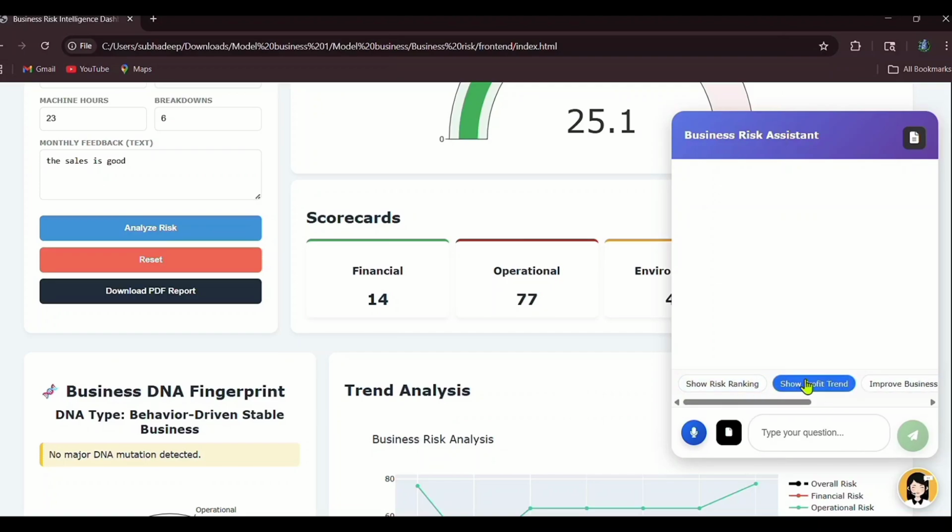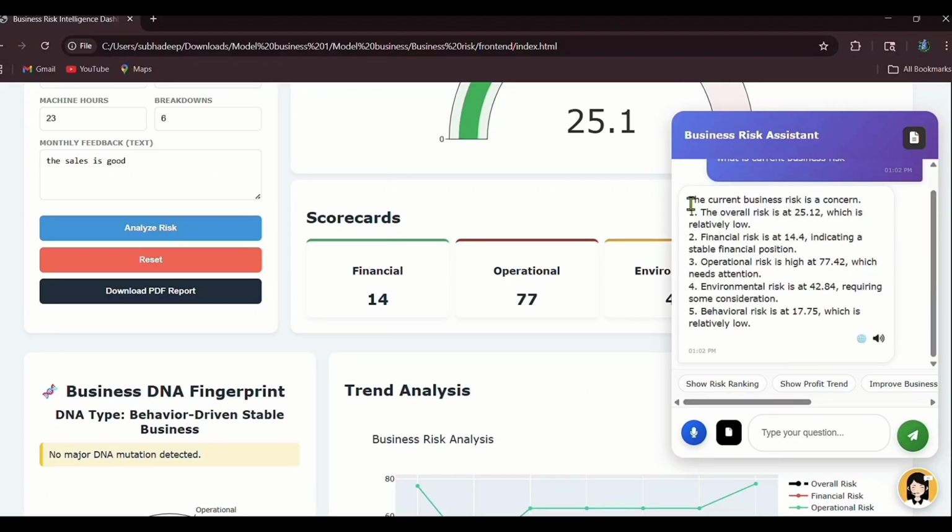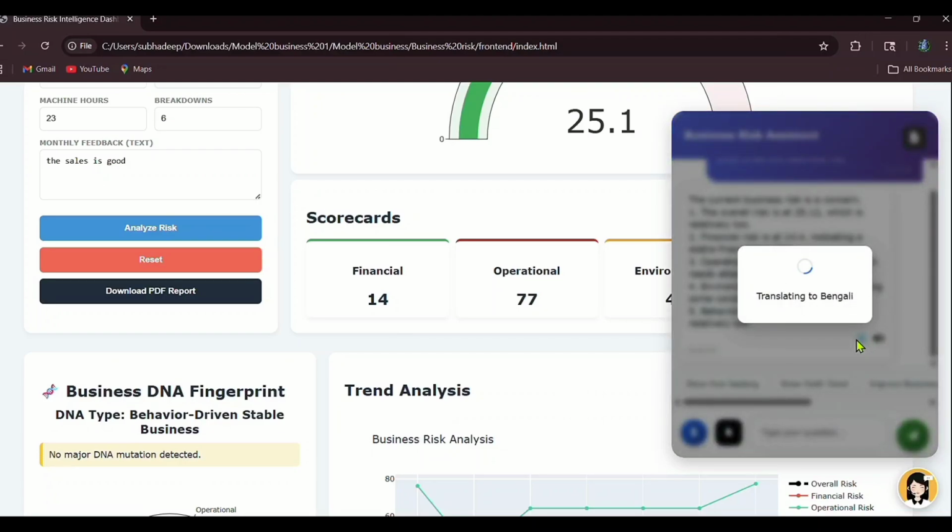Other than that, they can ask anything, like, what is my current business risk. This shows the current business risk, like 25.12, and this is also available in a regional language, for now only in Bengali. When I turn this on, it translates to Bengali.